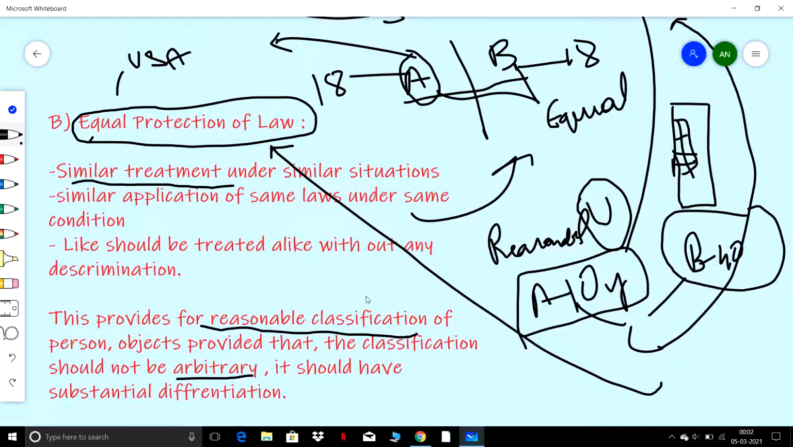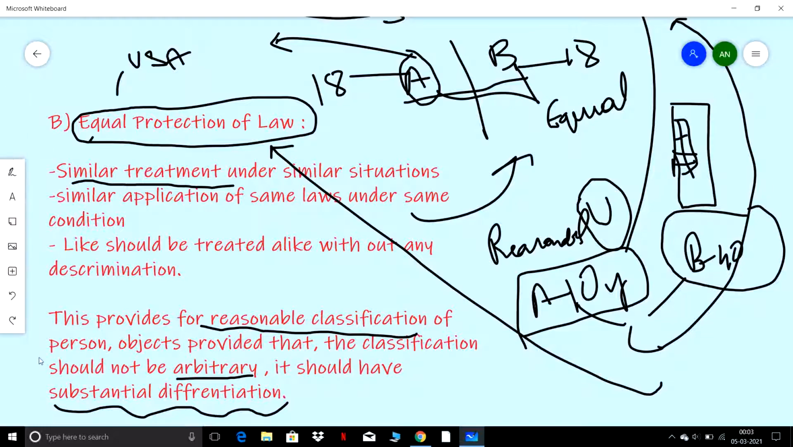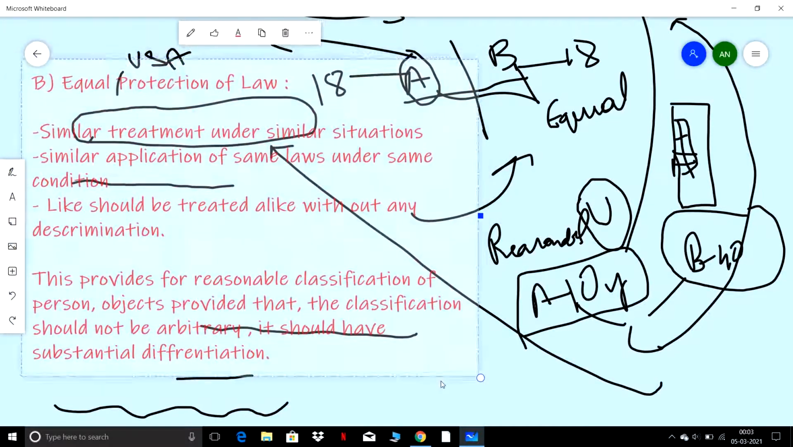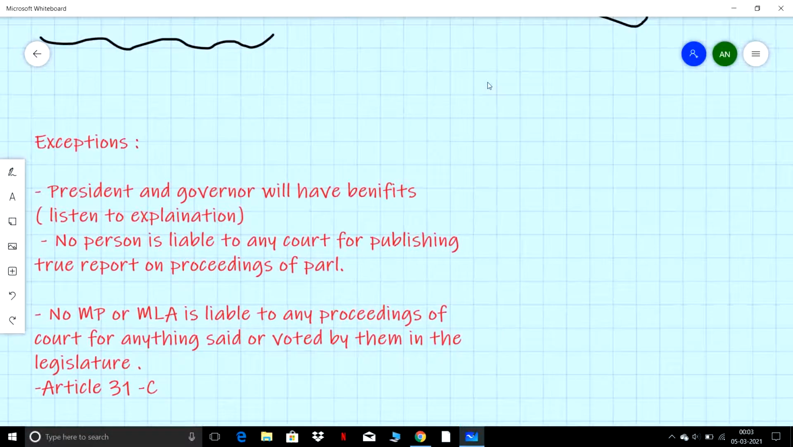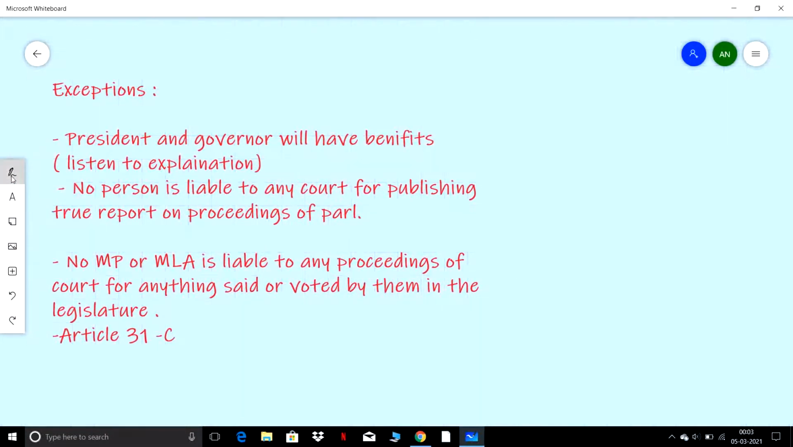The judge should not feel that the 10-year-old is his son or his grandson and then provide classification on that basis. It should not be done. It should have substantial differentiation. The reason for the differentiation should be visible. So this is with respect to Article 14. So there are certain exceptions to Article 14.